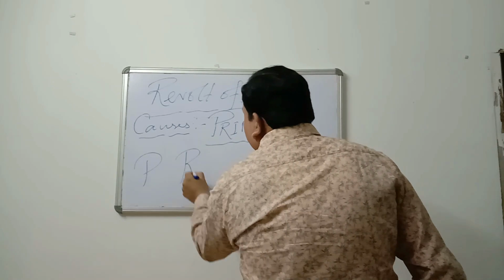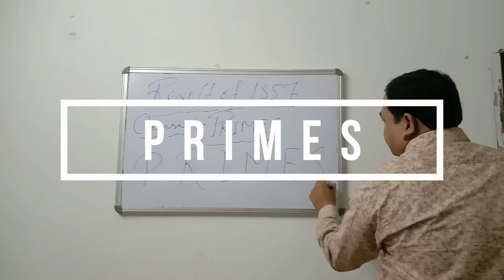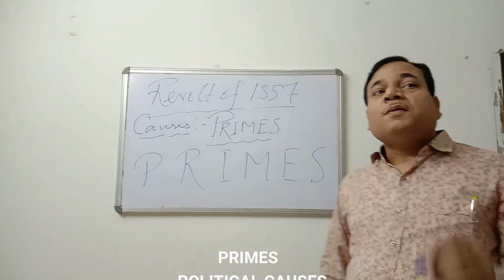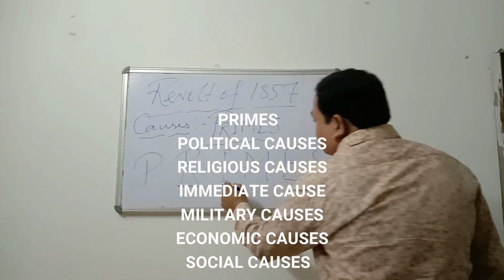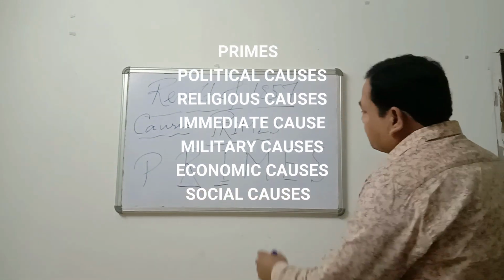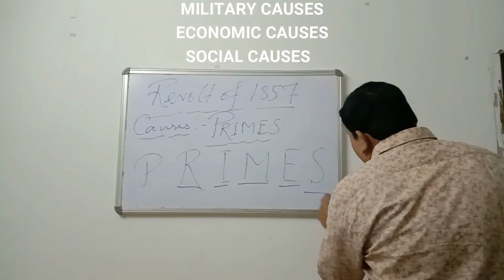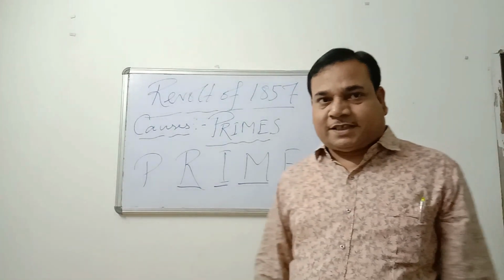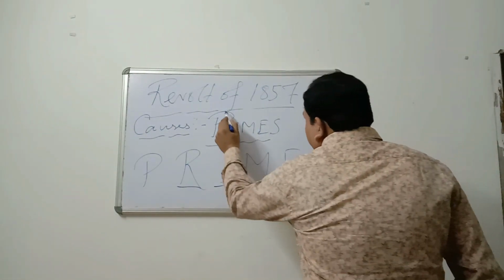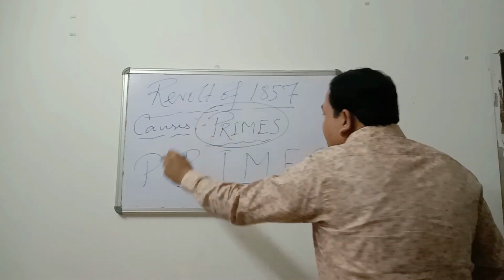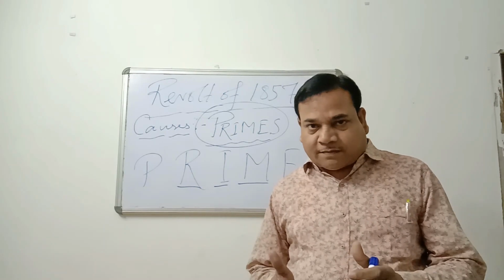P R I M E S. P for political causes, R for religious causes, I for immediate cause, M for military cause, E for economic causes, and S for social causes. So simple. You will have to learn the word Primes, and easily you will be able to discuss.